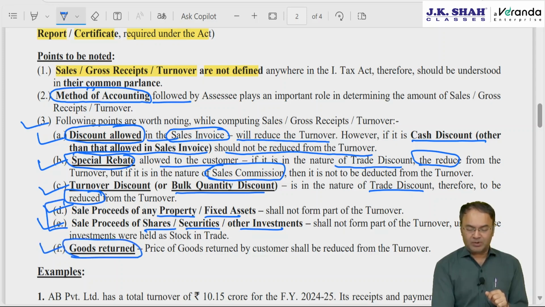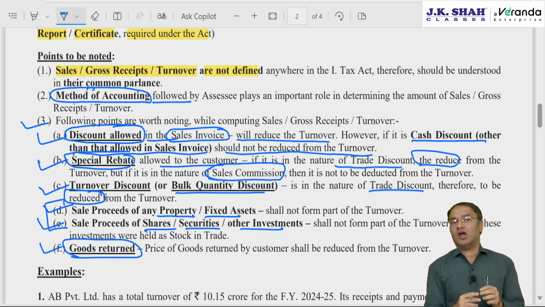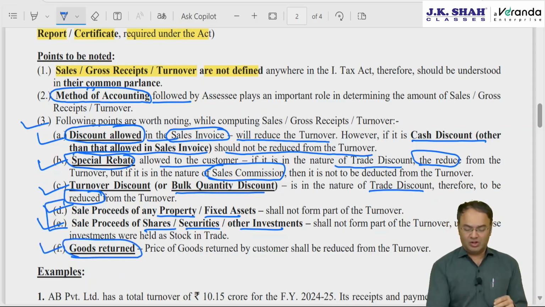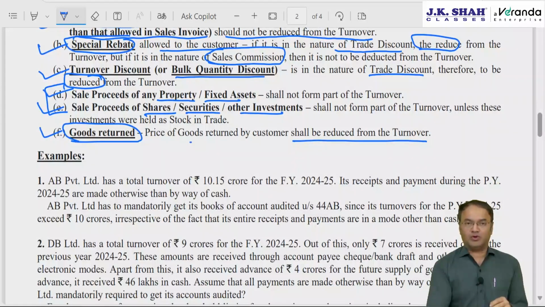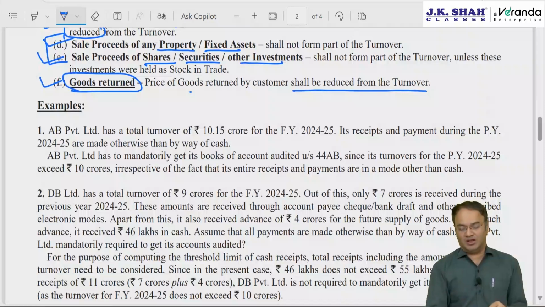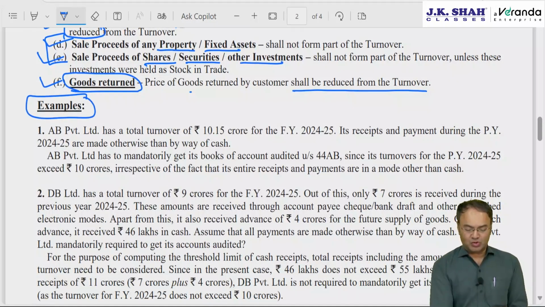Goods returned, many people are not aware of this. What to do with the goods returned? Answer: goods returned shall be reduced from the turnover. Of course, that will not form part of your turnover, provided they are returned back by the year ending. Some examples the institute has covered.